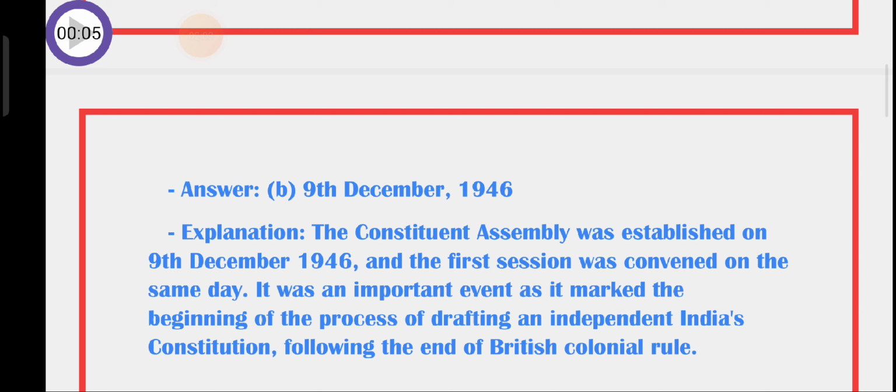on the same day. It was an important event as it marked the beginning of the process of drafting an independent India's constitution following the end of British colonial rule.